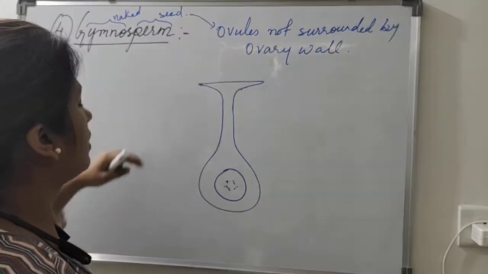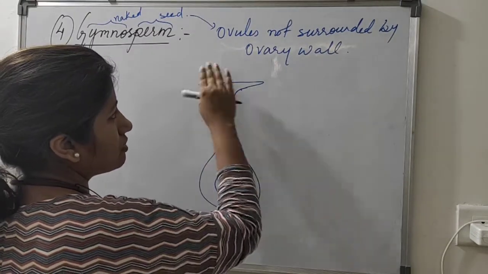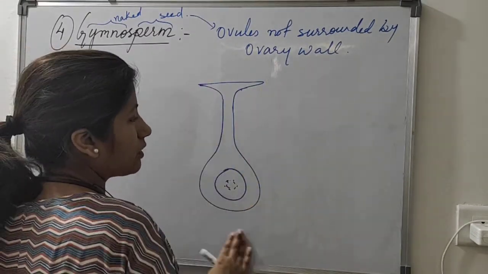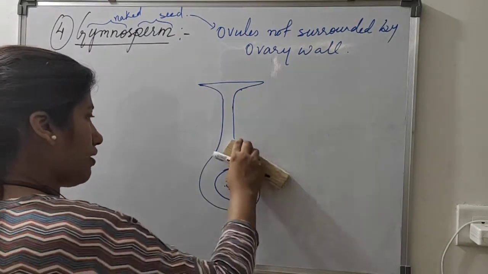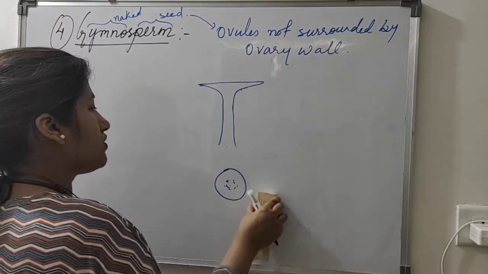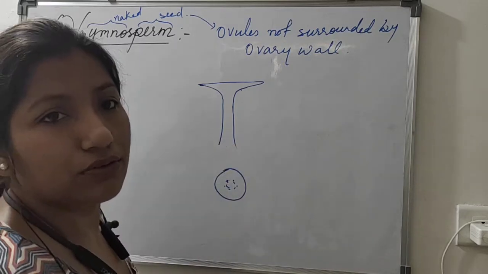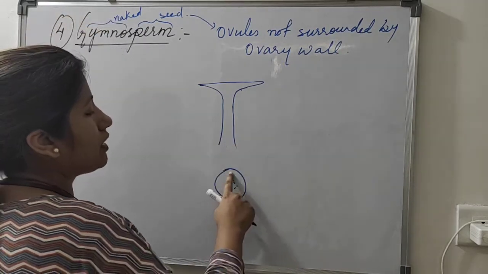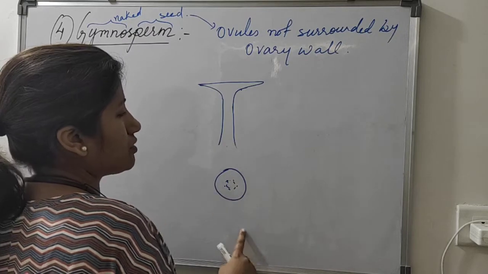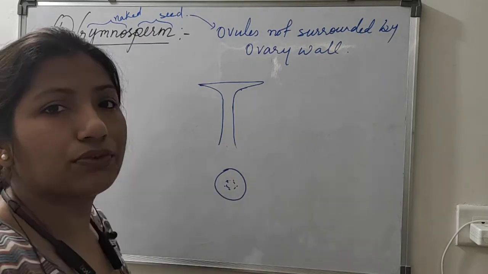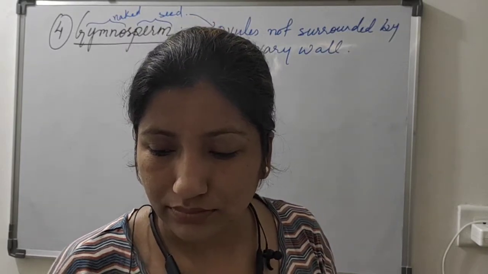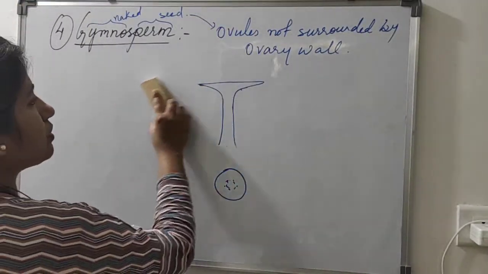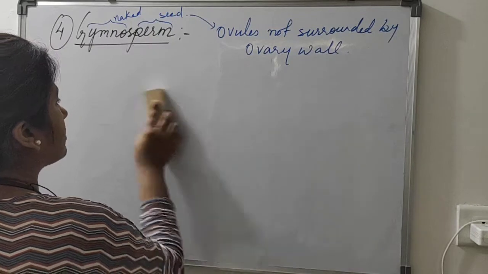So in these plants, the female reproductive organ does not have an ovary wall. That wall is not present, so that's why a fruit is not formed, and above that the seed coat is also not formed around the ovule. This is the reason why the seed is naked.